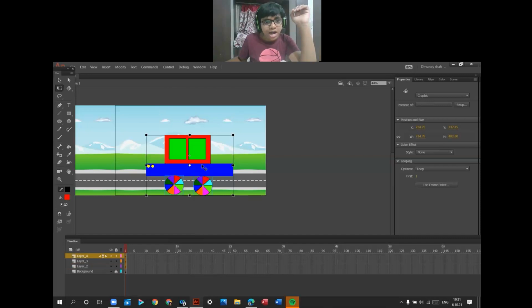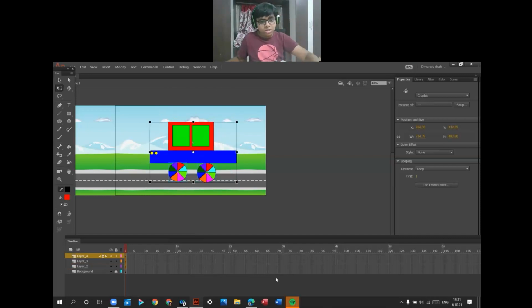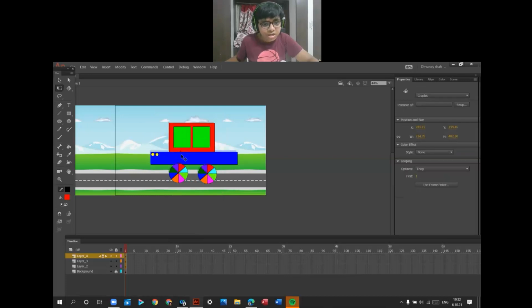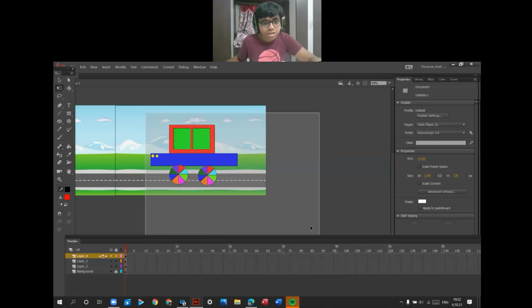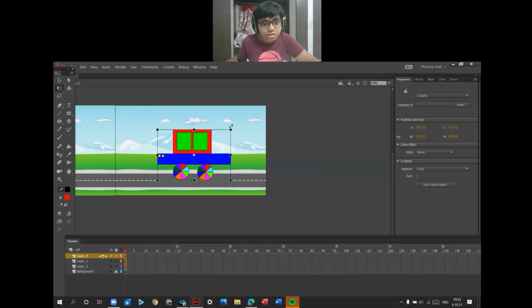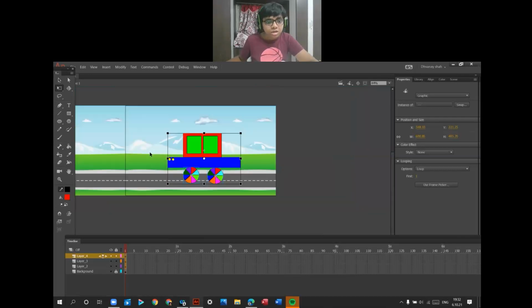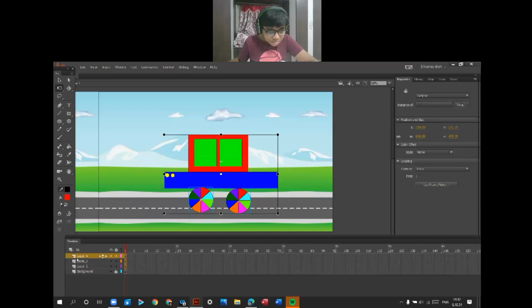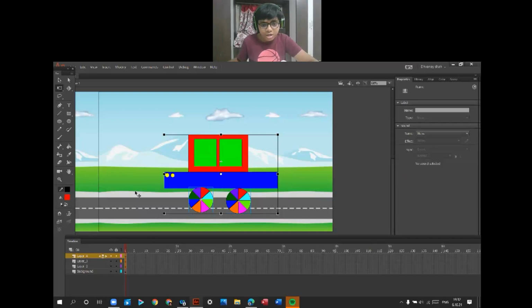Select the whole car. Ensure like this, as it should be on the left side, not on the right side. Select this, keep it in left of the lines. Ensure the size, unlock the background.